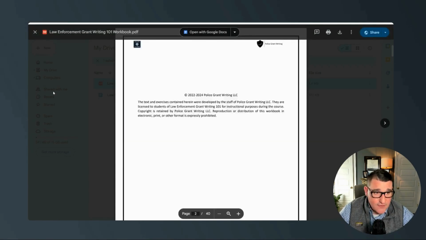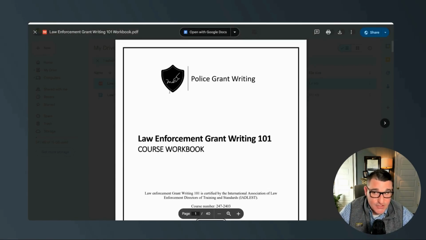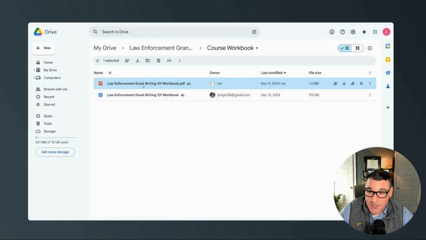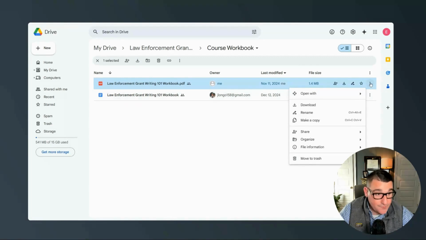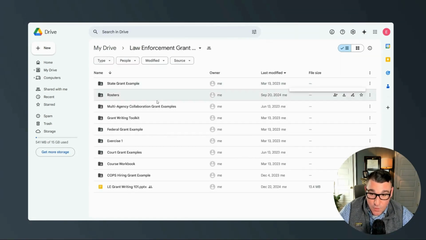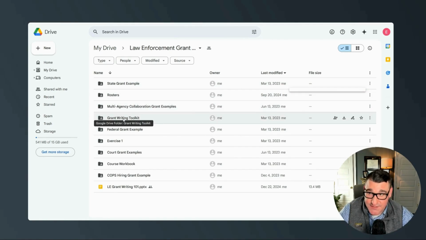So this I would recommend actually downloading. And to do that, all you would have to do is go into the course workbook folder and download directly wherever you'd like to save it. Again, you can also download using the three bubbles. Right, so in terms of the course material, as I said, we'll be working through the workbook on 9 different exercises while we're in class.